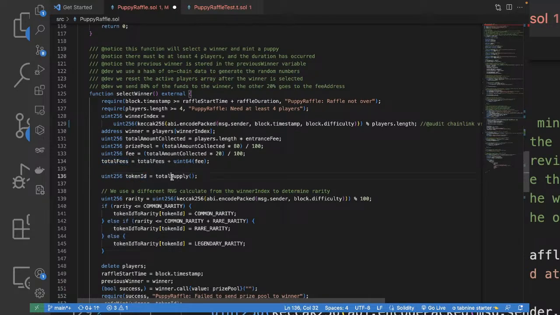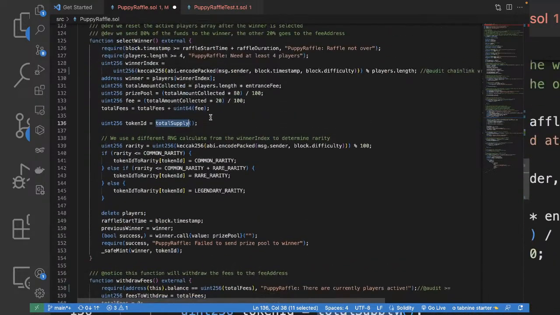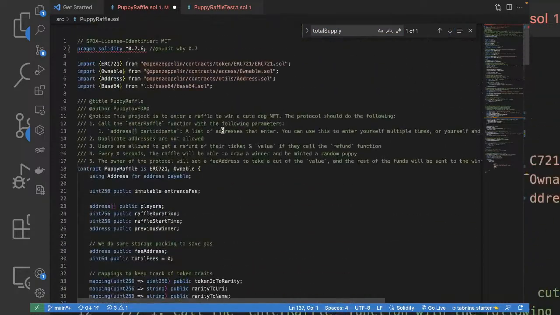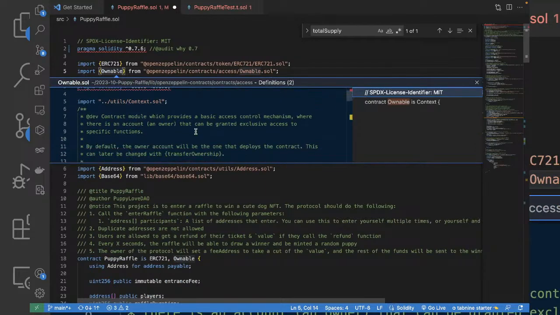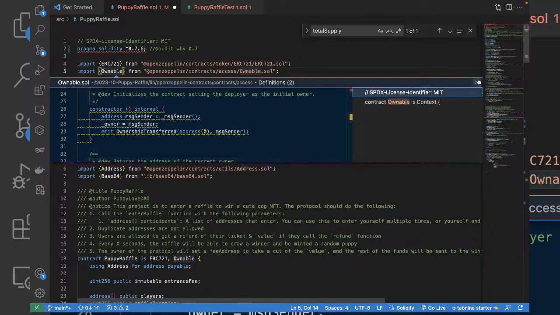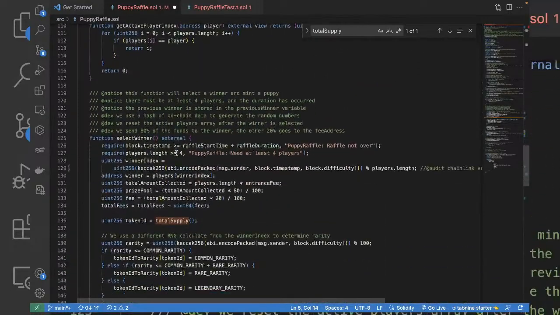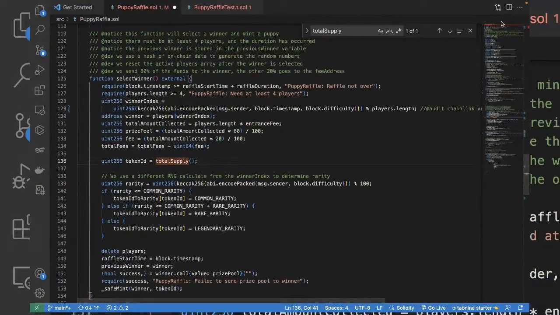Token ID, total supply. We're getting the token ID from the total supply function. Where is it? I think we are inheriting from something. I don't know which function. Yeah, inside ERC721 we have total supply. Right, that's good.